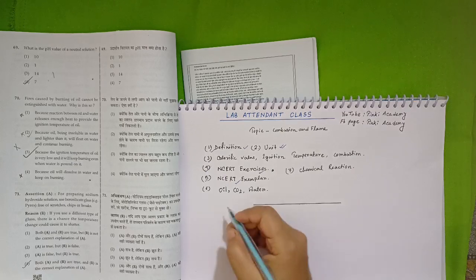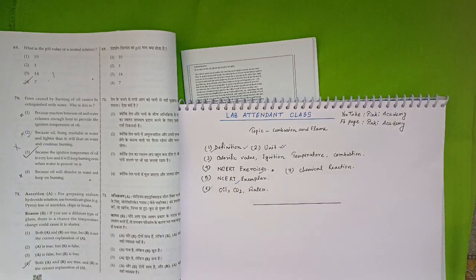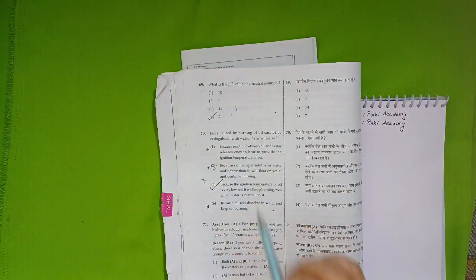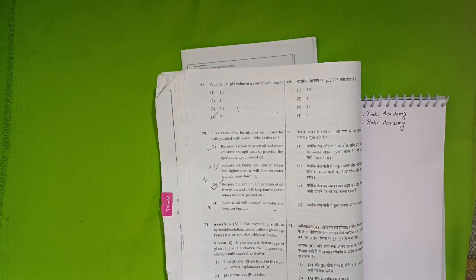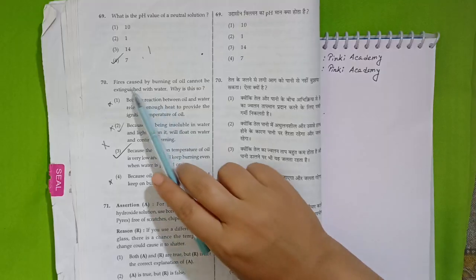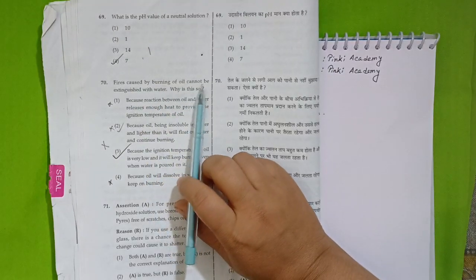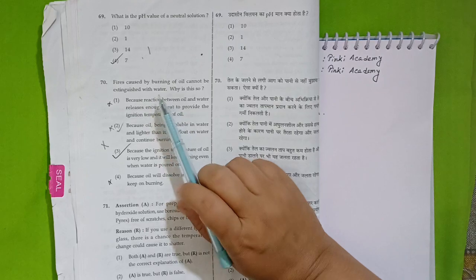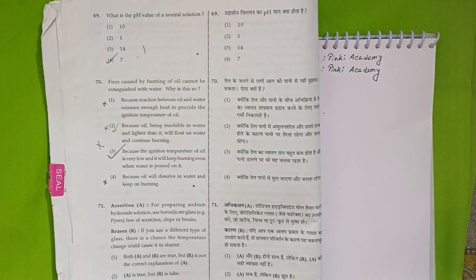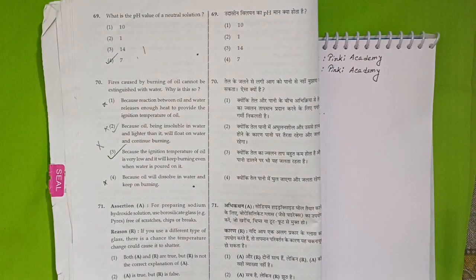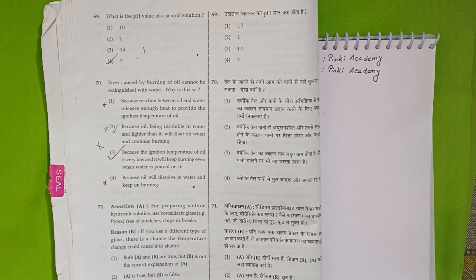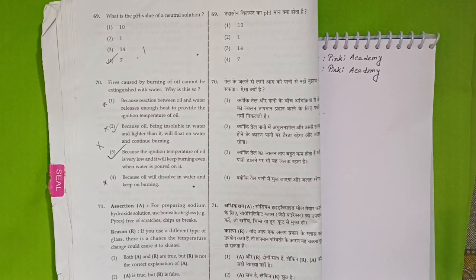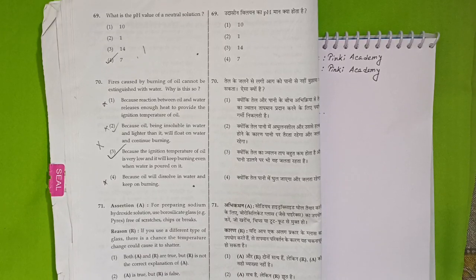Next, a question related to this one. Fire caused by burning of oil cannot be extinguished with water. Then what is the substance we use to extinguish the fire caused by oil?